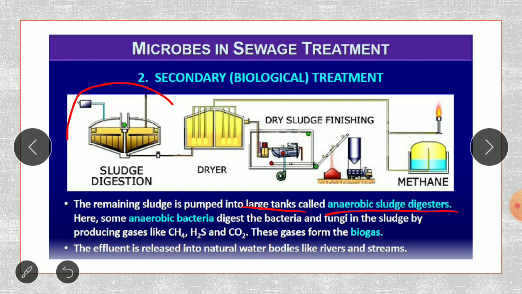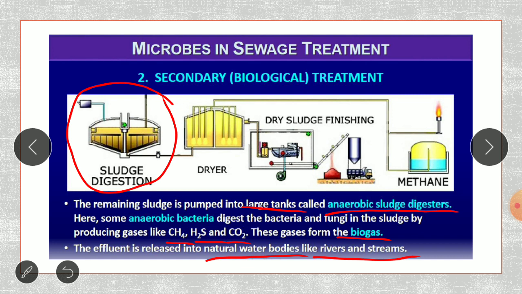So these are going to be the sludge digesters, which are somewhat similar to your gobar gas plant or the biogas plant, which are producing the methane. So these anaerobic sludge digesters, what are they doing? Here some anaerobic bacteria digest the bacteria and fungi in the sludge by producing gases like methane, hydrogen sulfide and carbon dioxide. And these gases are nothing but the biogas, and the effluent is going to be ready to let out into natural water bodies like the rivers and the streams.